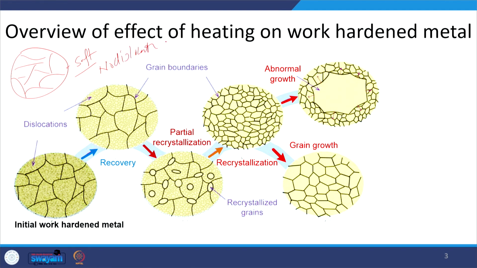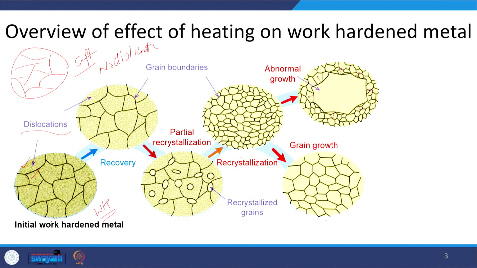But when the material is subjected to plastic deformation, lots of dislocations are induced and developed, and that leads to work hardening when the deformation is done at room temperature or low temperature. These dislocations increase the strength and hardness, but at the cost of the ductility of the metal.